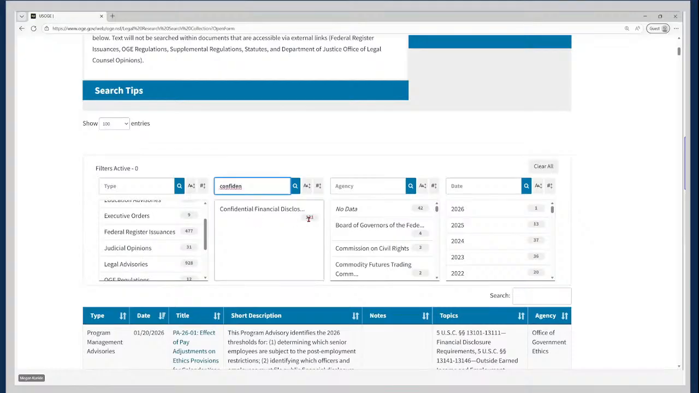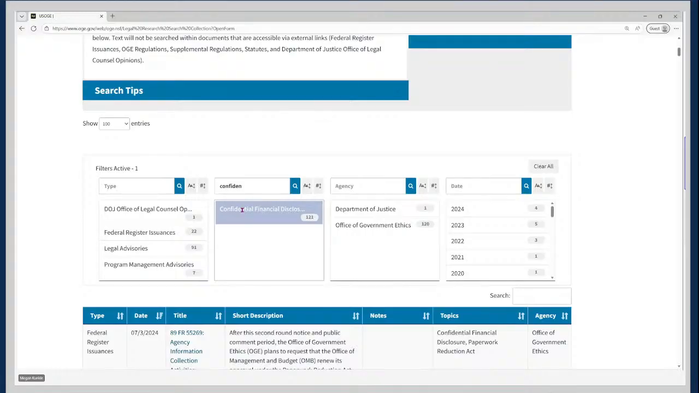There we go. And this number indicates how many documents within the collection are tagged for confidential financial disclosure. So I'm going to click on that. So we've already narrowed down our search a little bit. And then you'll see that there are 121 documents.